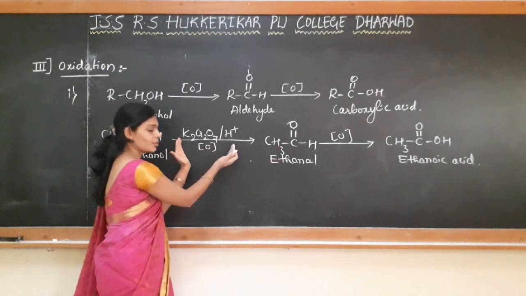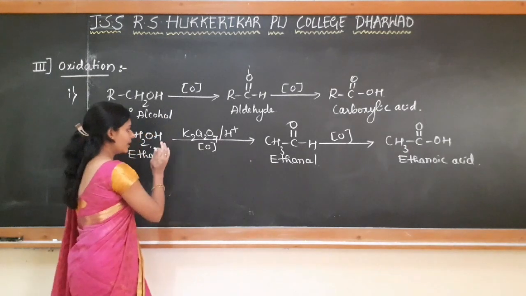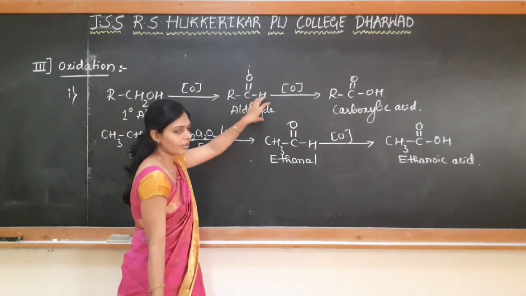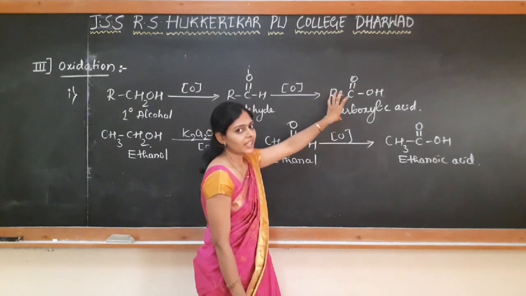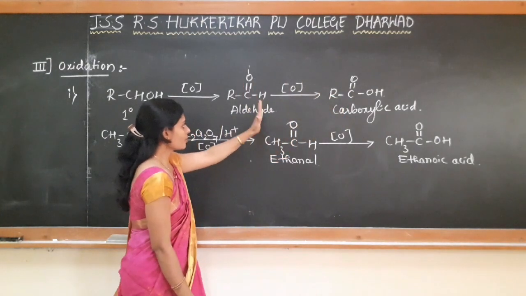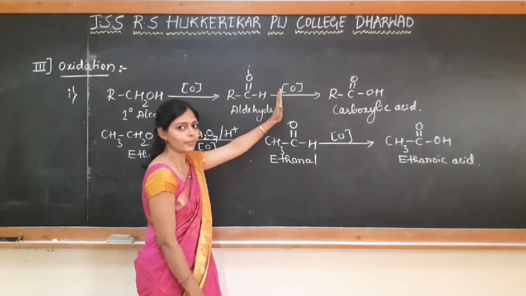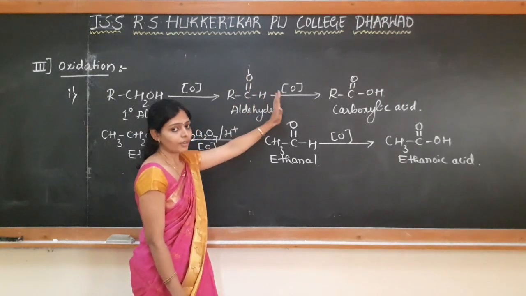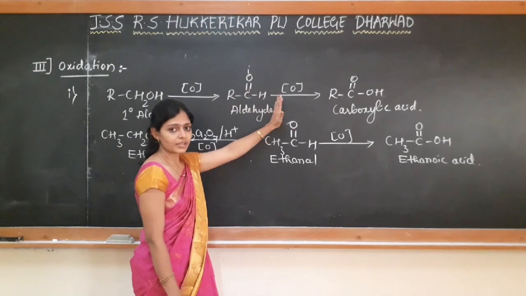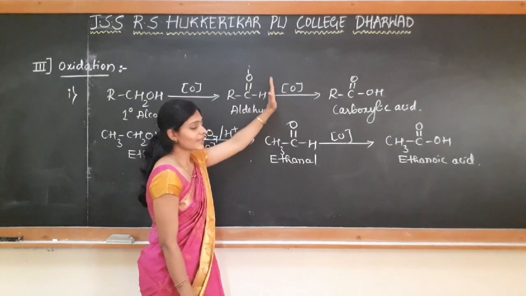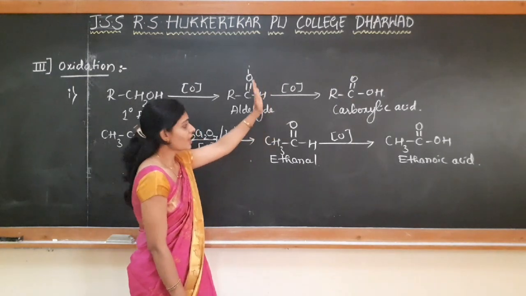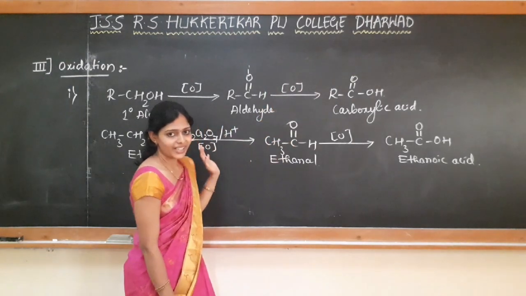So when we are using strong oxidizing agents, primary alcohol first oxidizes to aldehyde, and further oxidizes to give carboxylic acid. If we want to stop the reaction at the aldehyde step, we have to use selective oxidizing agents like chromic oxide, or we have to use PCC, so that the reaction stops at the aldehyde stage. That is, further oxidation will not take place.